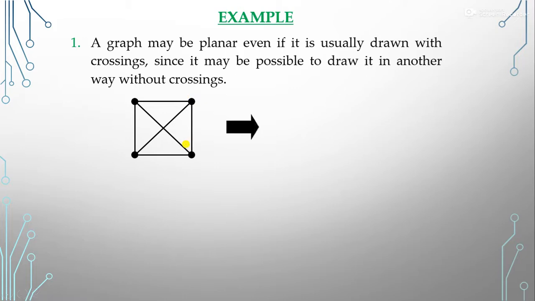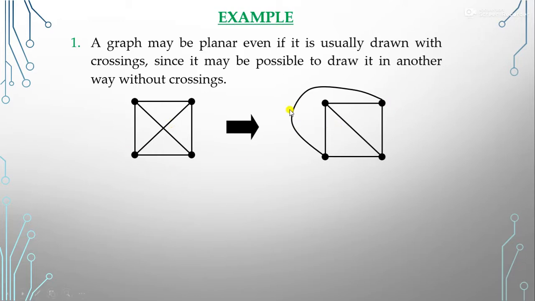But this is a planar graph. How? We can draw this graph like that, so that our edges are not crossing each other.